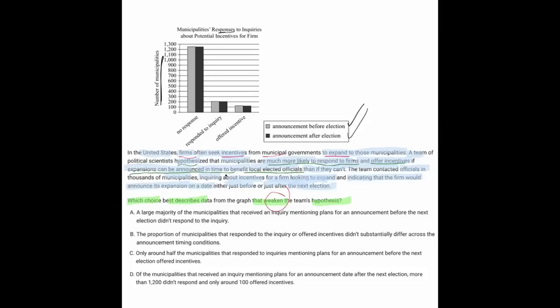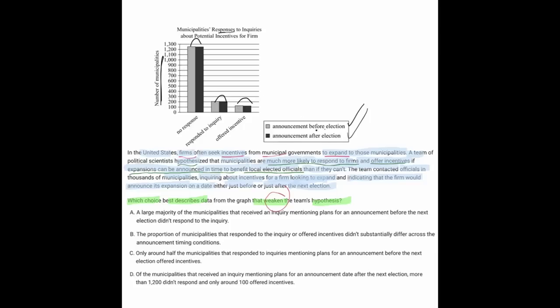So the hypothesis is that before and after the election, we're going to have dramatically different numbers because politicians want to get elected. And looking at the chart, we're seeing that before and after the election, the numbers are kind of the same. They either didn't respond, they did respond, and whether they offered an incentive or not. But the numbers are slightly the same.